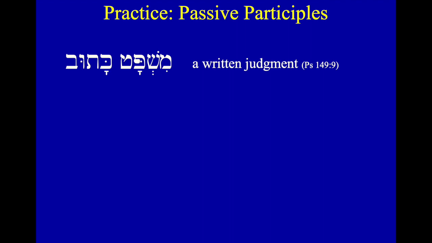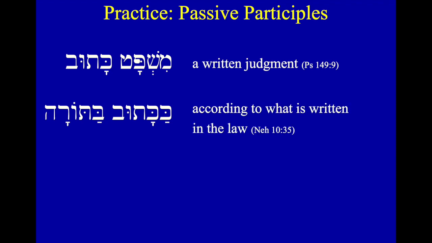Mishpat can mean justice in general, but it often means an actual judgment, like a thing that someone judges in order to render justice. So katuv ba Torah. So here we have katuv, that same thing you saw above, so a written thing. But we have a ka stuck onto it, remember? But ka is a preposition. You can add prepositions to participles. You can stick them on the front. So remember, the preposition ka means like. Written ba Torah, in the Torah, according to, or like it is written in the Torah.